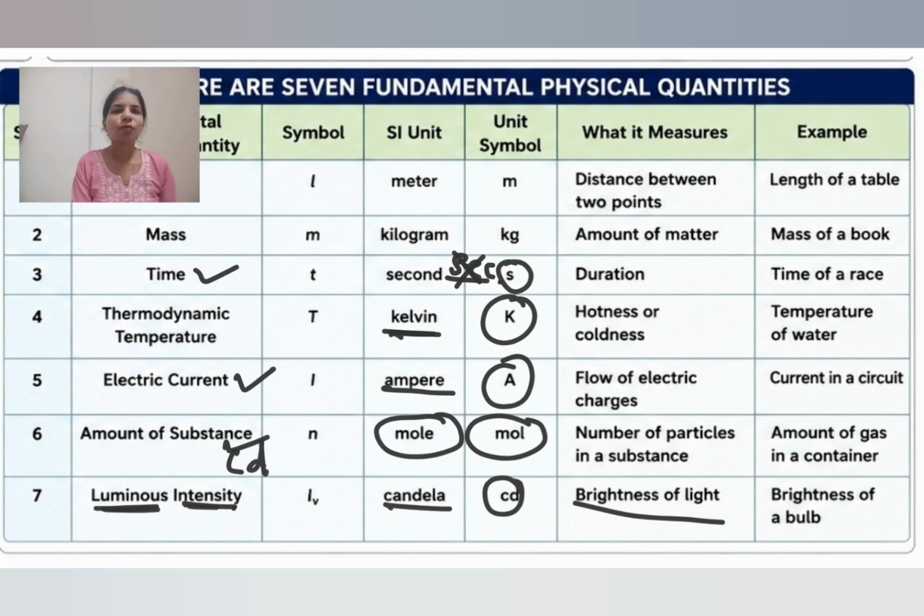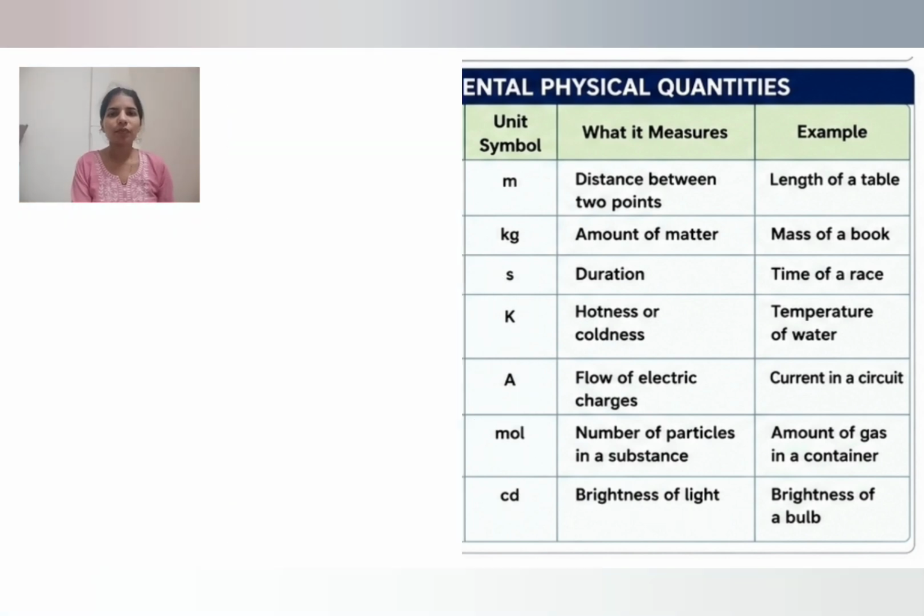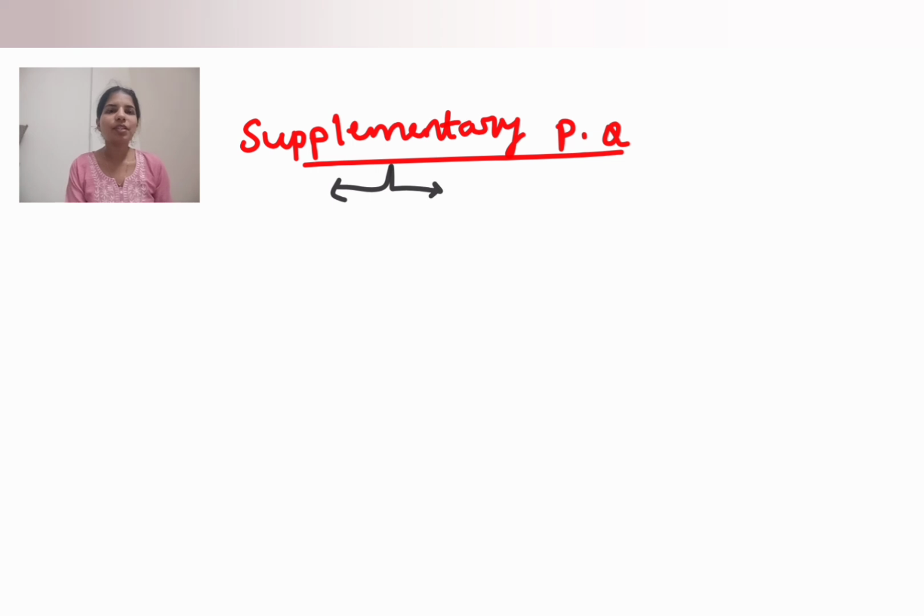In the SI system, we have two more kinds of physical quantities, supplementary physical quantities and derived physical quantities. Now let me discuss supplementary physical quantities. In supplementary physical quantities, we have two quantities. One is plane angle. Another one is solid angle. I'll tell you the difference between solid angle and plane angle.